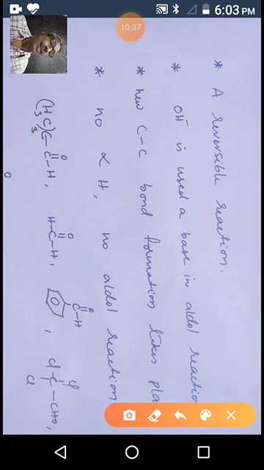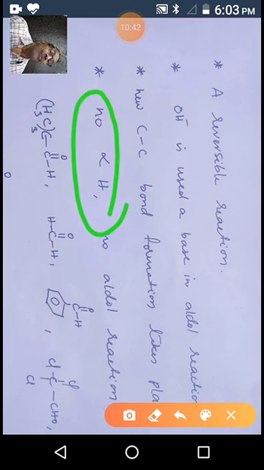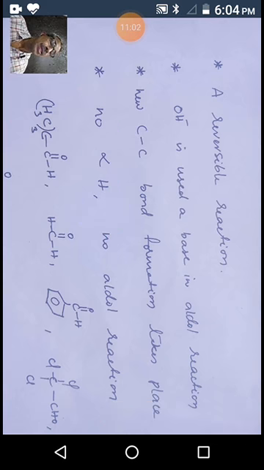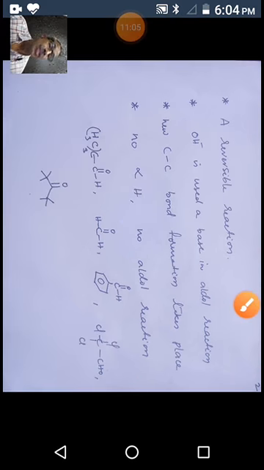One more thing: if the reactants have no alpha hydrogens, there is no question of aldol reaction. That means at least one of the reactants should have alpha hydrogen. If a reactant does not have any alpha hydrogen, the aldol reaction doesn't proceed. So these are the different characteristic points.